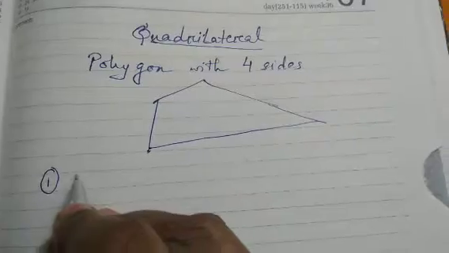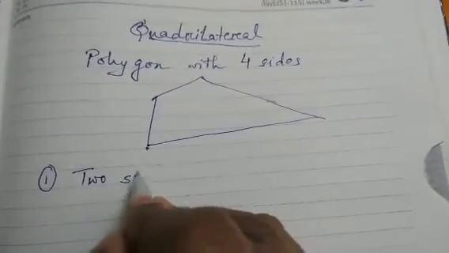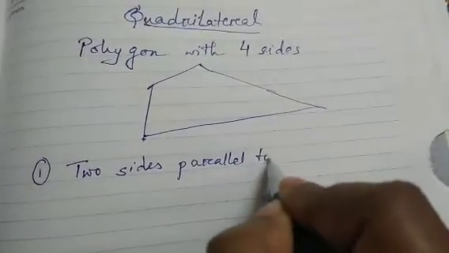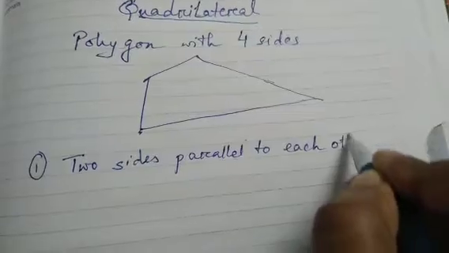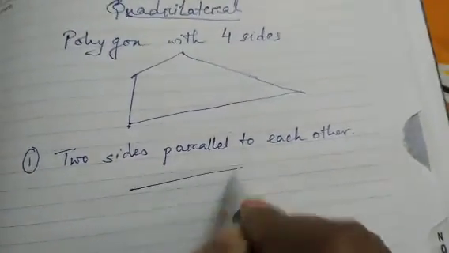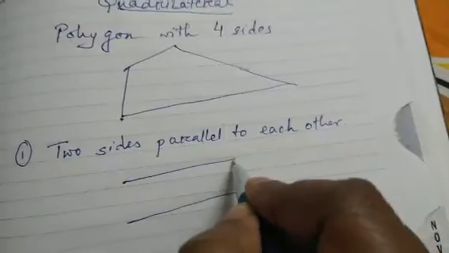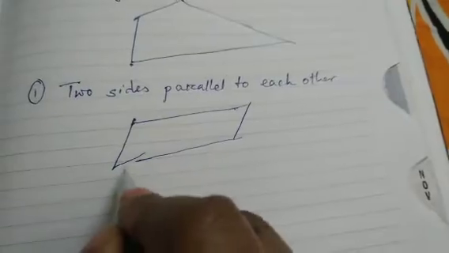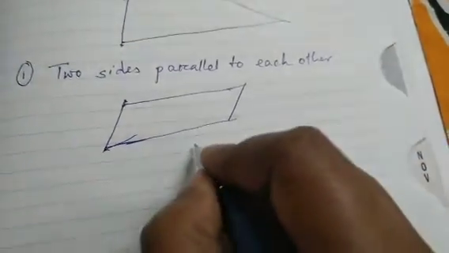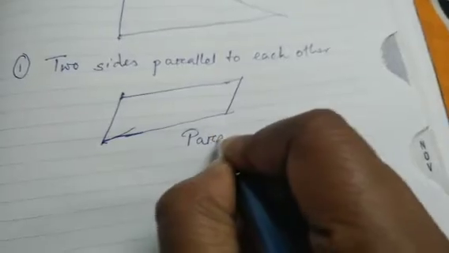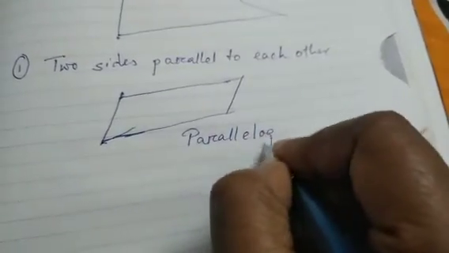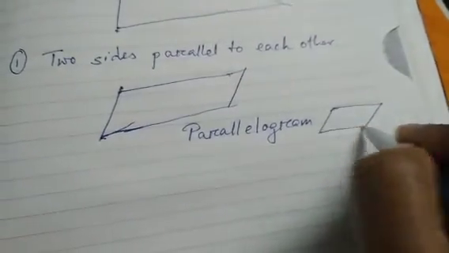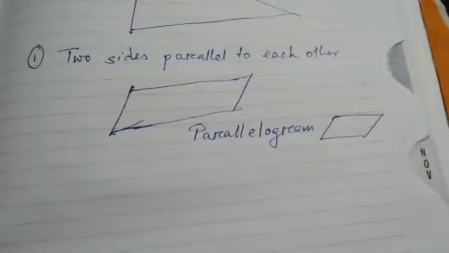Now say I am taking the first point: 2 sides parallel to each other. So both these sides are parallel to each other, and I have both these sides parallel to each other. So when two pairs of sides are parallel, I call it a parallelogram. So a parallelogram is something like this.